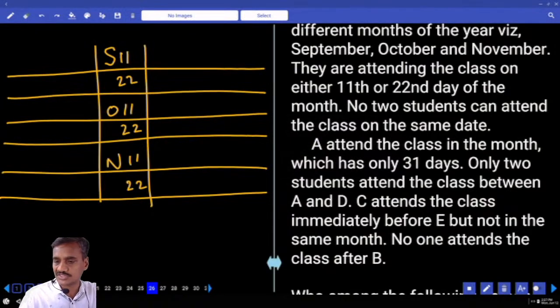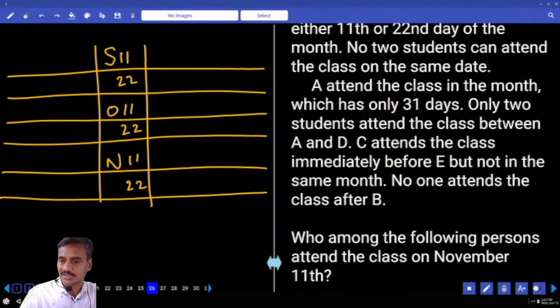First one, no 2 students can attend the class on the same date. A attends the class in the month which has only 31 days. How many possibilities do we have for this A? A can be October 11th or October 22nd.